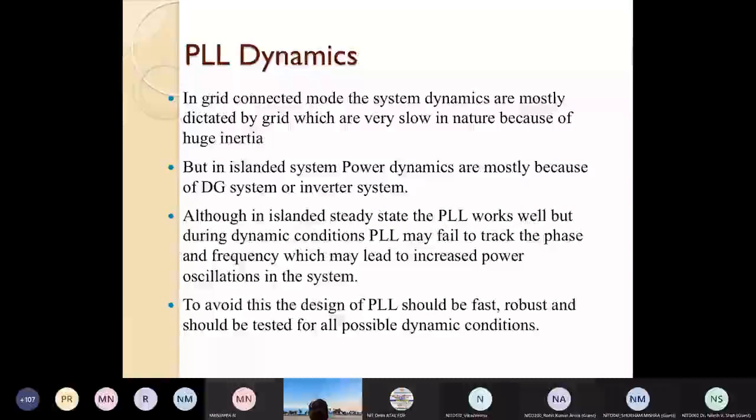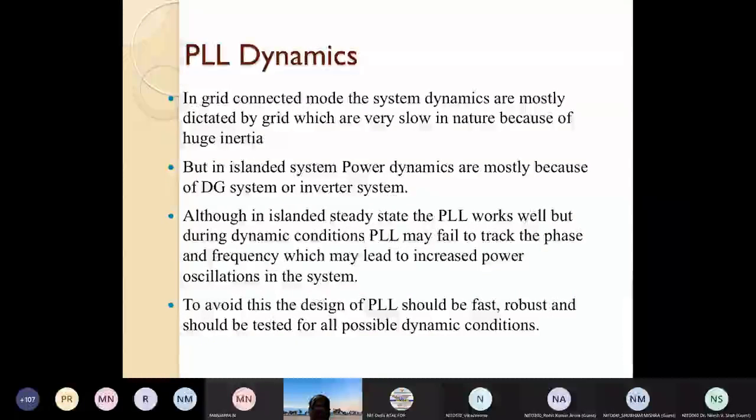That may give rise to an oscillatory phenomenon in the output of the PLL. Since the output of the PLL is theta, and that is now in an oscillatory mode, the inverter output will also be in a jeopardized condition.